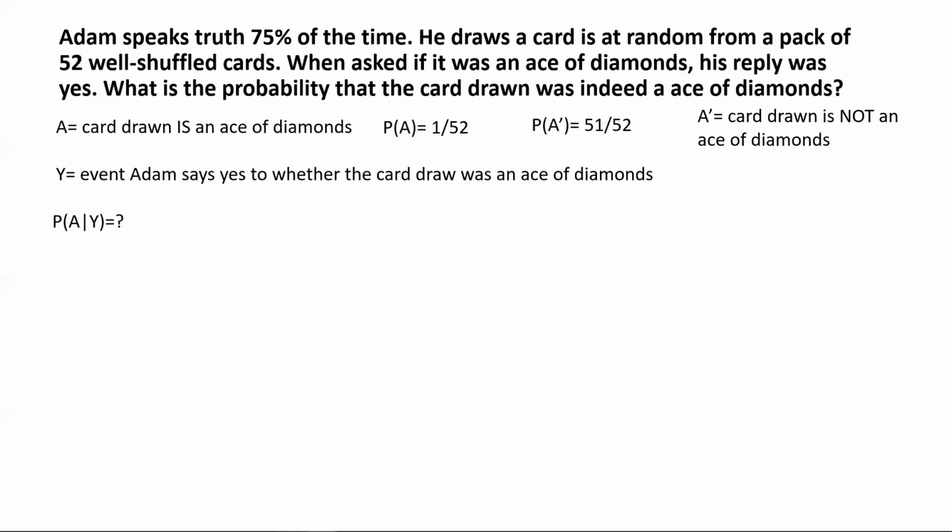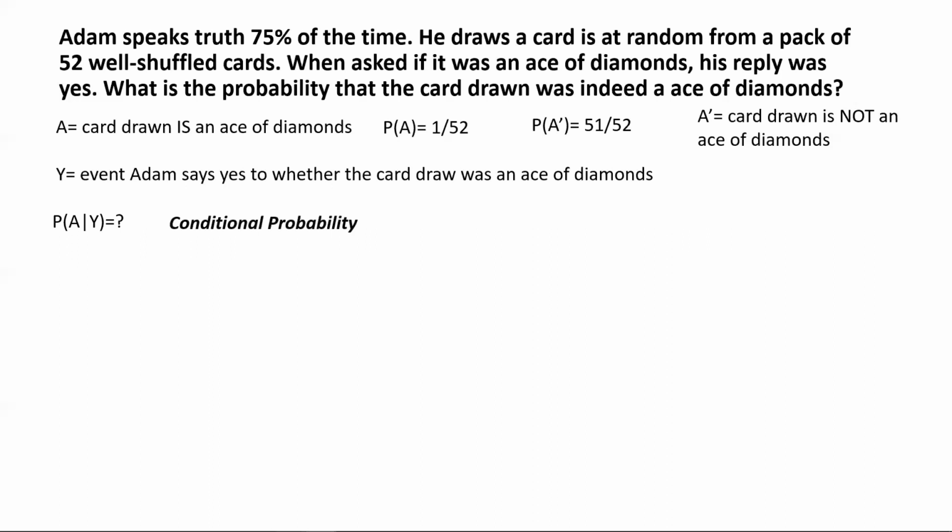And in conditional probability, this is the notation that we use: P(A | Y). It means the probability of the event A happening given that the event Y is true.